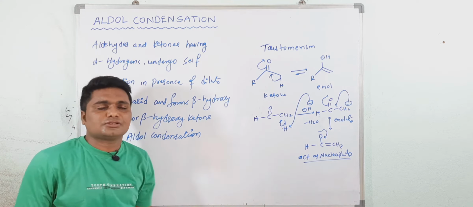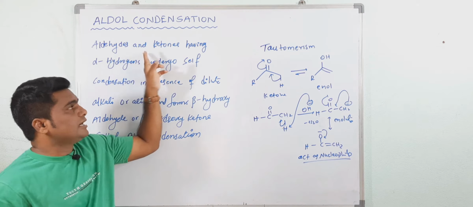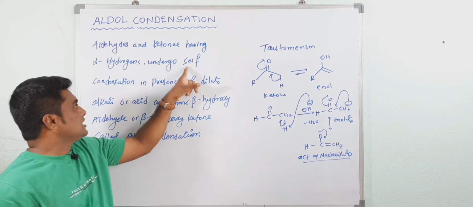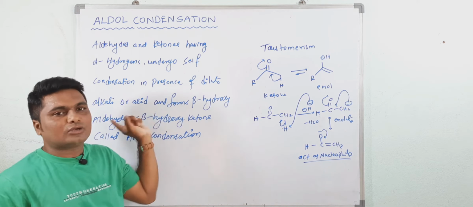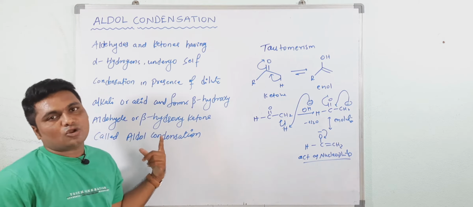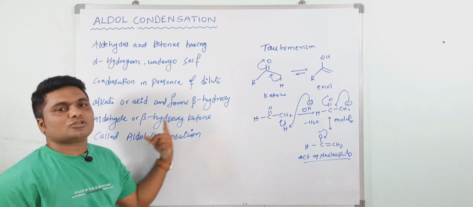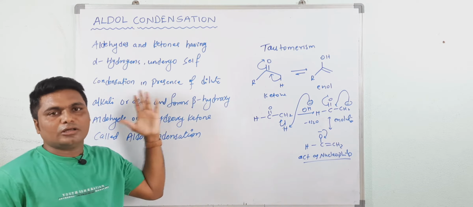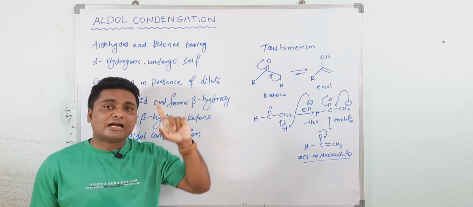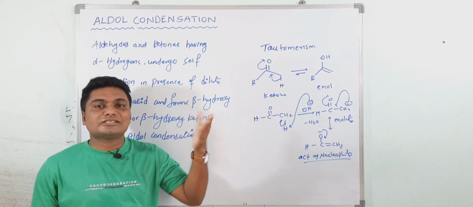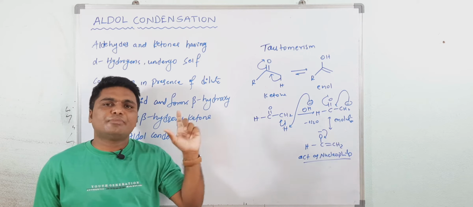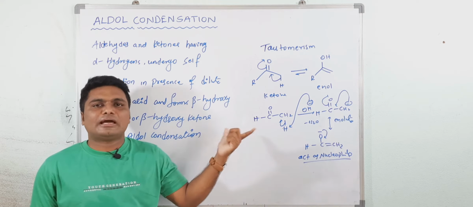So what is aldol condensation? It is very simple. Aldehydes and ketones having alpha hydrogen atoms undergo self condensation in the presence of dilute alkali or acid and form beta hydroxyaldehyde or beta hydroxyketone. This reaction is known as aldol condensation. Again, aldehydes and ketones having alpha hydrogen atoms undergo self condensation in the presence of dilute alkali or acid to form the beta hydroxyaldehyde or beta hydroxyketone.